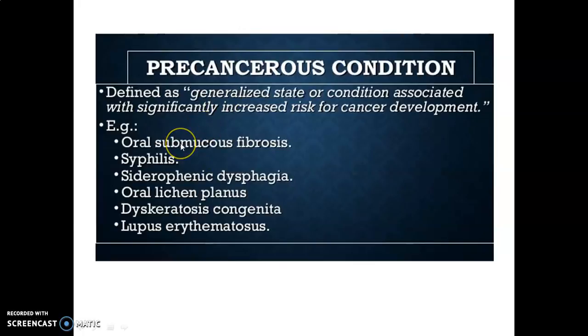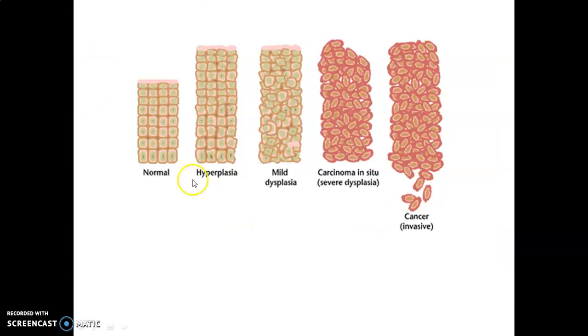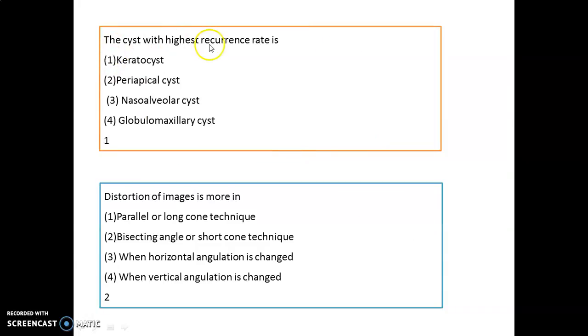In precancerous condition, we have good examples like OSMF, syphilis, dysphagia, oral lichen planus, dyskeratosis congenita, and lupus erythematosus. It's a generalized state or condition associated with increased risk for cancer development. You can see this diagram explains how the normal cell appears. You can see an increase in number of cells, hyperplasia, then mild dysplasia. After that, carcinoma in situ with severe dysplasia, and when it becomes invasive, it is cancerous, or you can say metastatic condition. The cyst with highest recurrence rate is the keratocyst, that's odontogenic keratocyst.